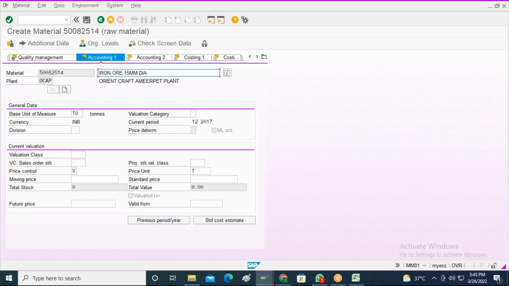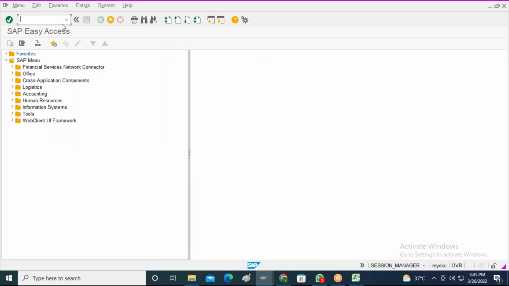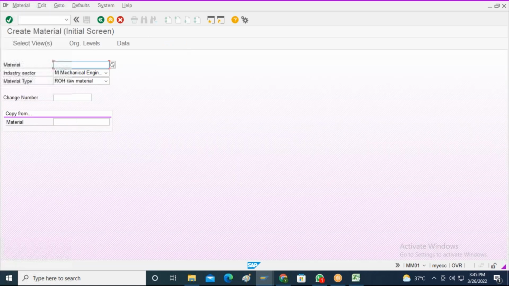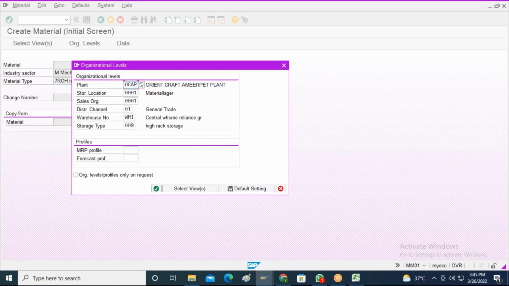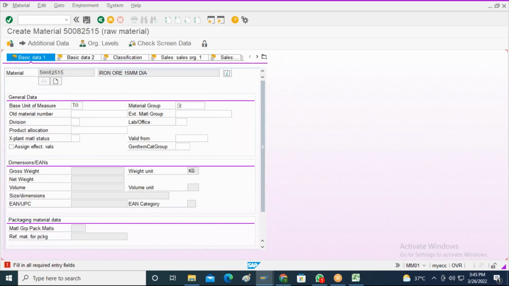So I will maintain the valuation class as 30. What is the material type I created? Not ROH. I need to select 7 ROH. So I will create the materials with the help of 7 ROH.